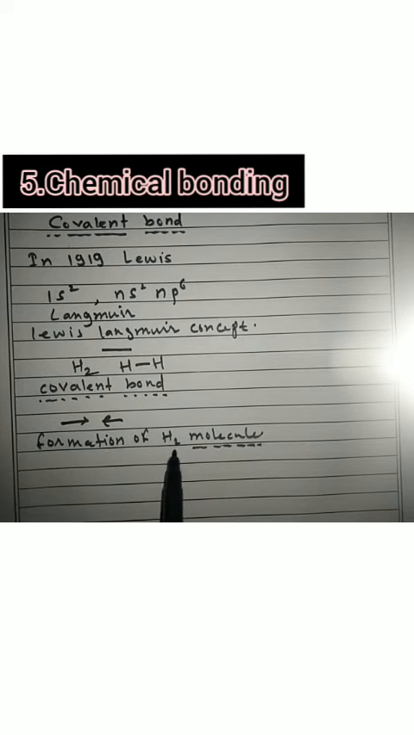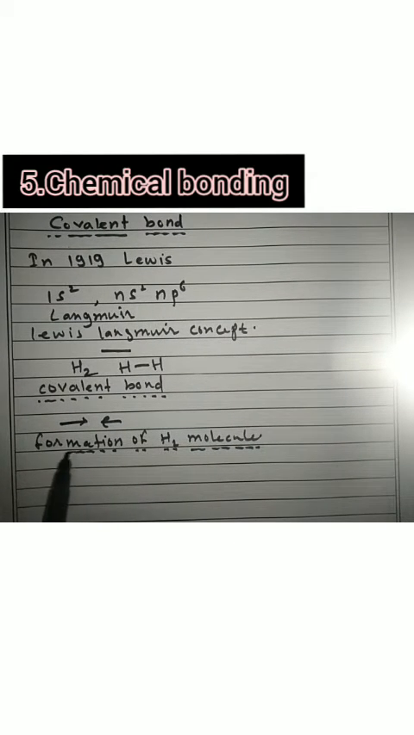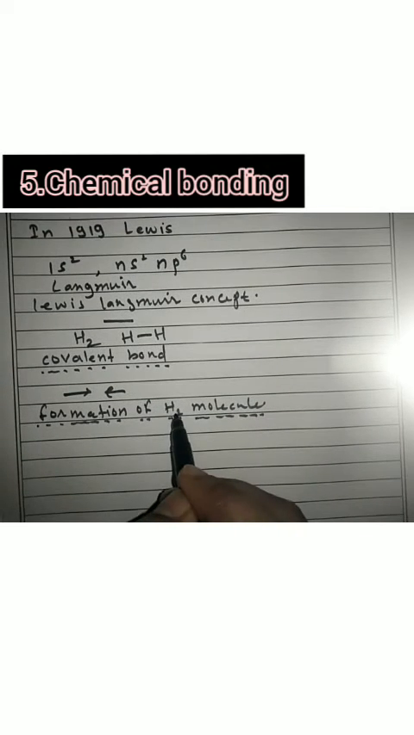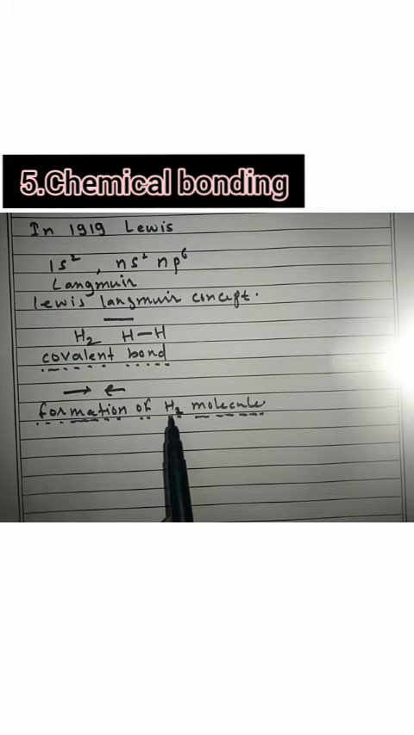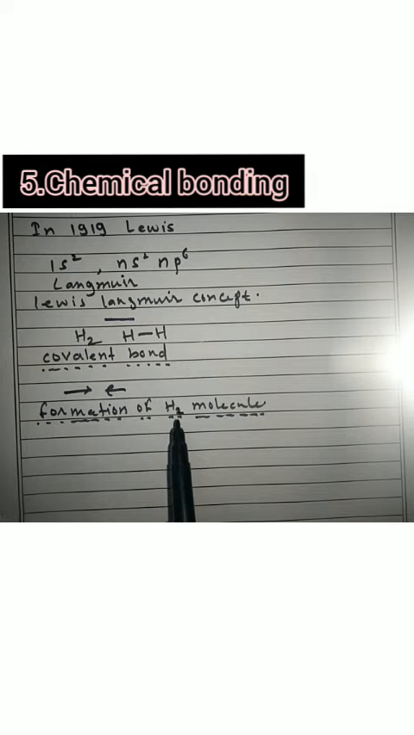Now we have seen earlier that atoms combine together to form a molecule. In the hydrogen molecule, H2, there are two hydrogen atoms combining together to form the hydrogen molecule. This hydrogen molecule is simply hydrogen gas. Now, how is this hydrogen molecule formed? The atomic number of hydrogen is 1. The electronic configuration of hydrogen is 1s1.